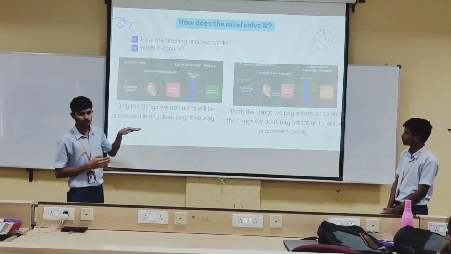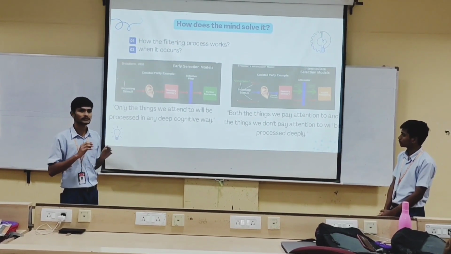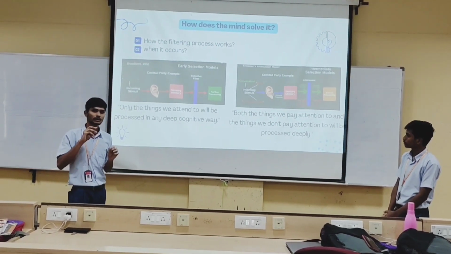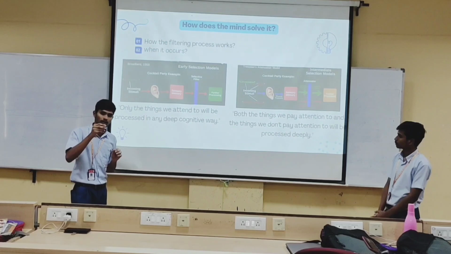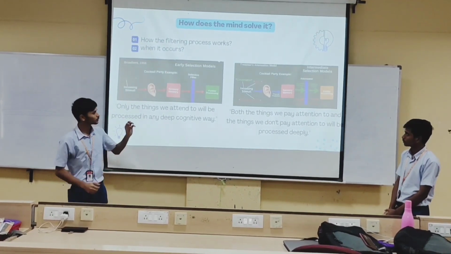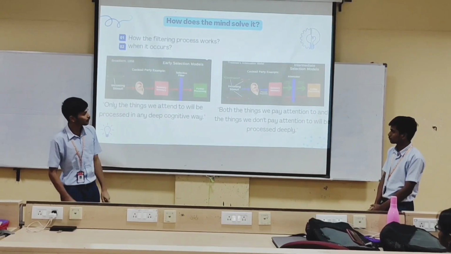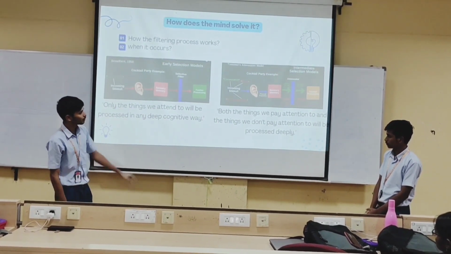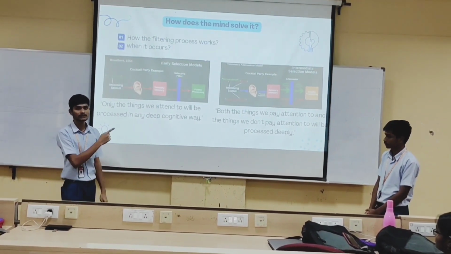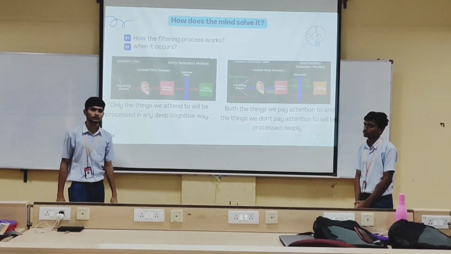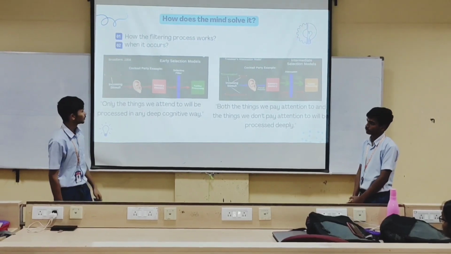It attenuates the messages: it's like increasing the strength or volume of what we are interested in, and lowering the strength of the unattended message. By this theory, we are still able to respond to messages from behind us.